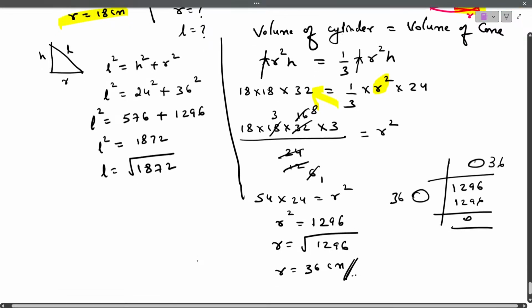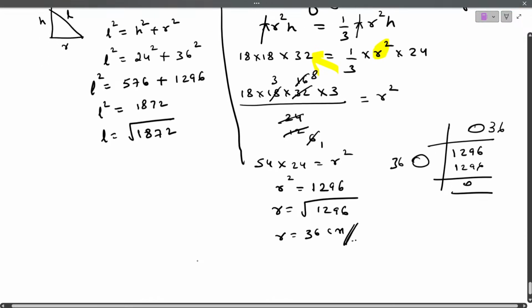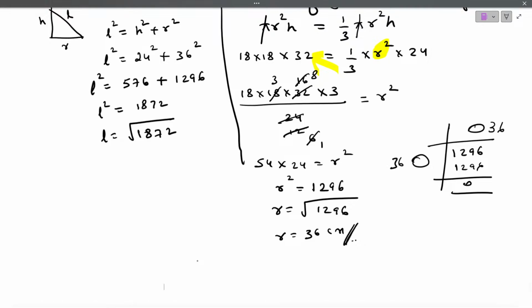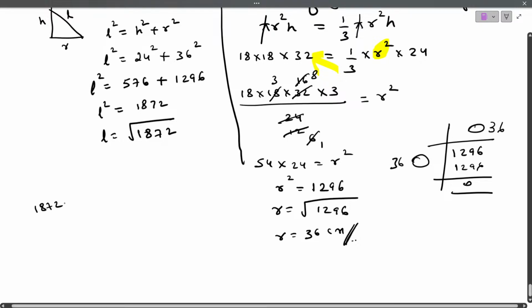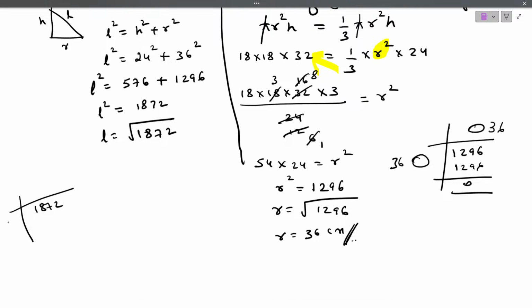Root of 1872. Now how to find the square root? How to find the square root of 1872? See here the procedure. You write like this. देखो बेटा, इधर पे जो नंबर लिखेंगे इधर पे वही नंबर लिखना है.